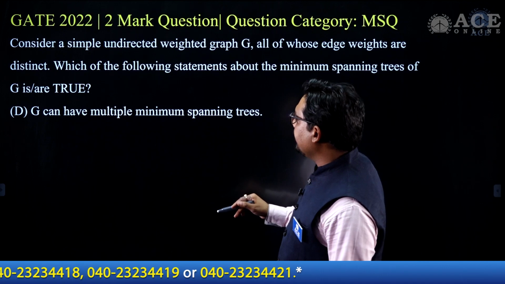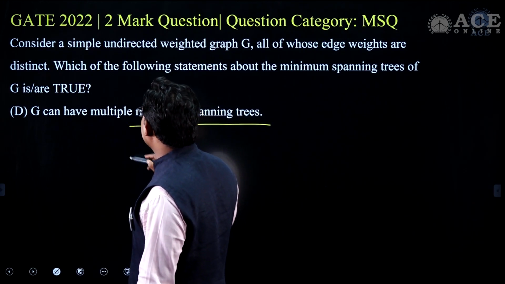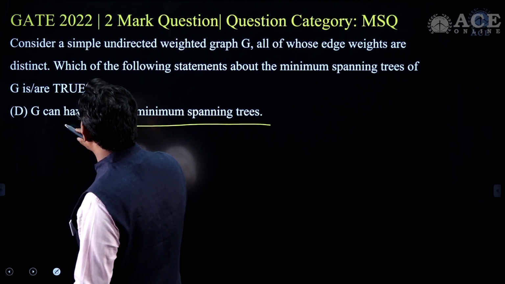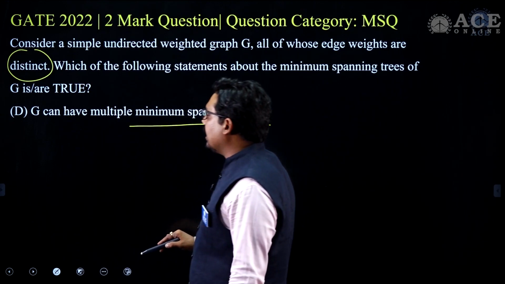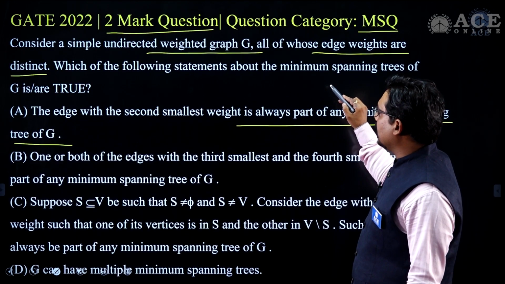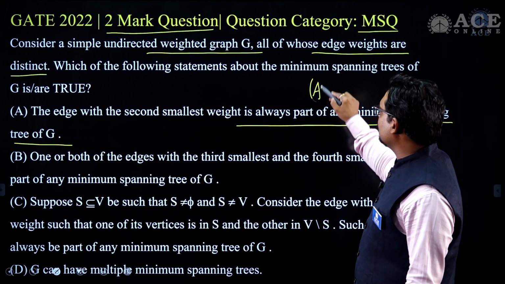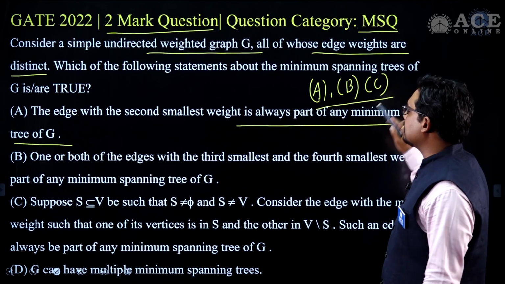Now, G can have multiple spanning trees. That statement, in this case, is false because the edge weights given in this case are distinct. So we go with A, B and C. That is the answer: A, B and C. Answer for this question is A, B and C.